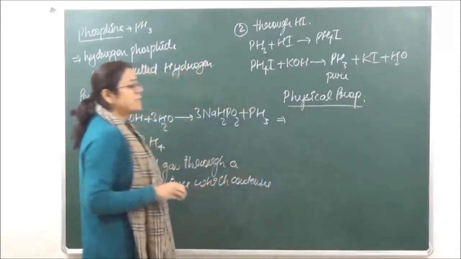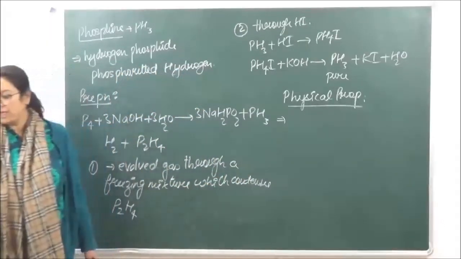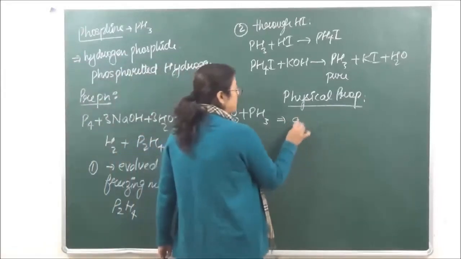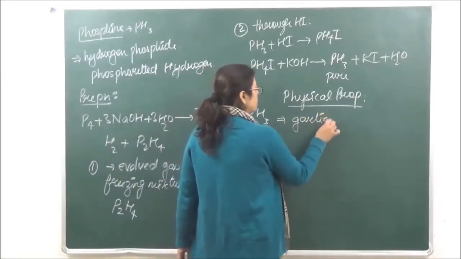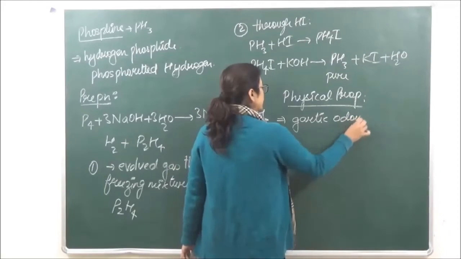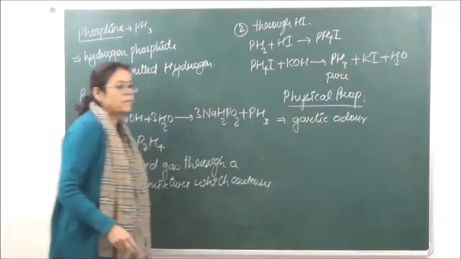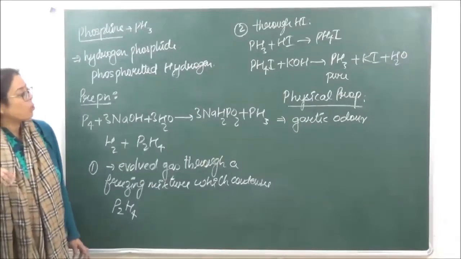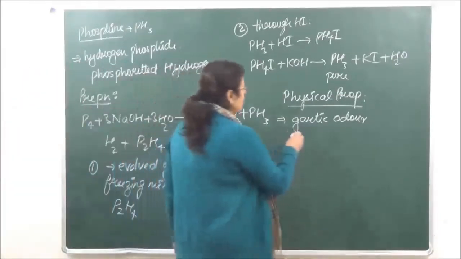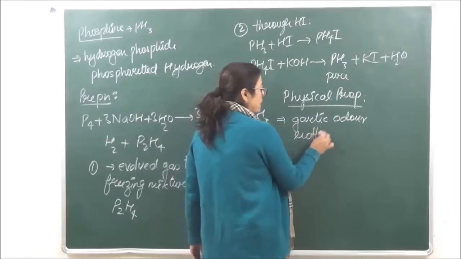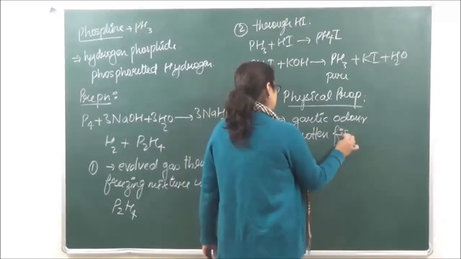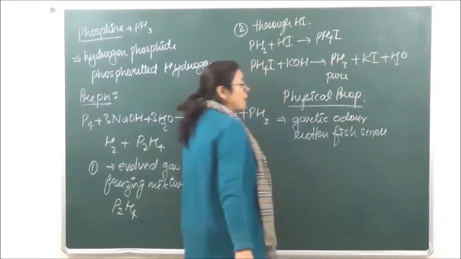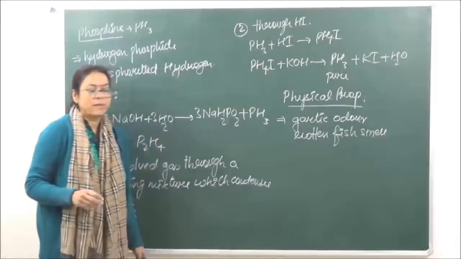Physical properties करें phosphine की अगर. When we are looking at the physical properties of phosphine, it is a colorless gas with garlic odor. It has a garlic smell. ठीक है? Otherwise it is a colorless gas. Or it may sometimes also have a rotten fish smell. ठीक है?